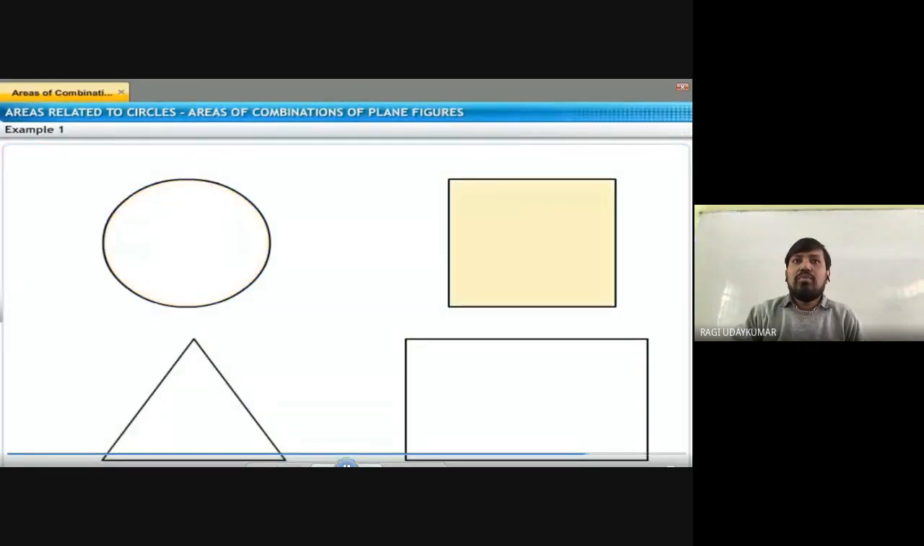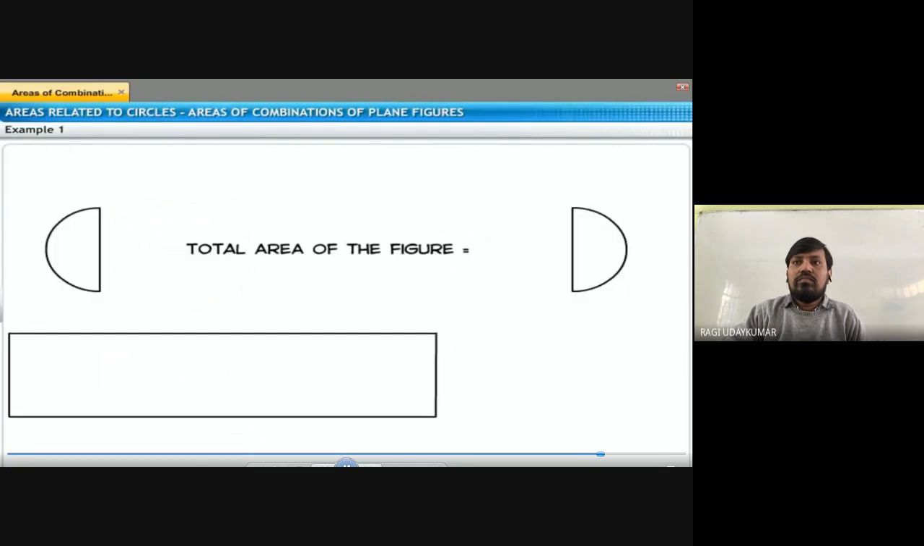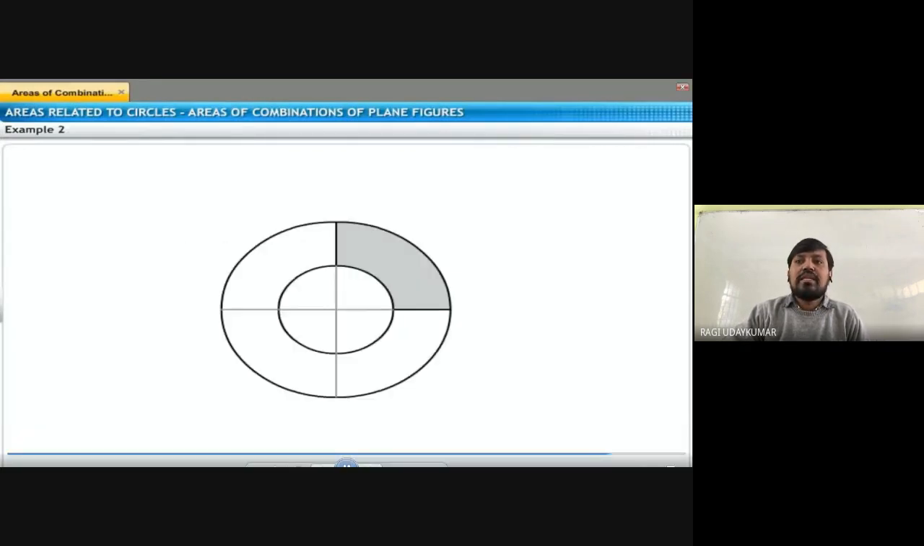Like this, let's take one example problem with the area of the circle, square, rectangle, and combinations. To find the total area of this type of figure, it is the area of the rectangle plus the area of the two semicircles. The area of the rectangle plus the area of the two semicircles is to be taken into consideration.